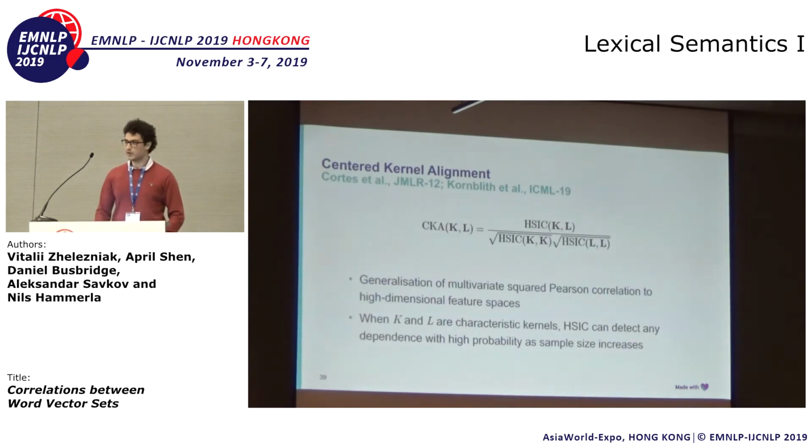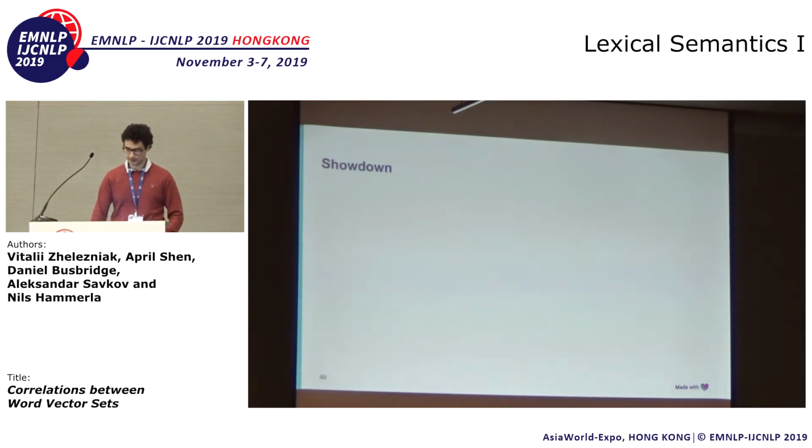But remember, we actually wanted Pearson. We didn't want covariance. We wanted the correlation. So we simply copy how it looks, and we obtain something known as centered kernel alignment, due to Cortes and recently used by Kornblith. And the good thing about HSIC is that when K and L are characteristic kernels, HSIC can really detect any dependence with high probability as the sample size increases.